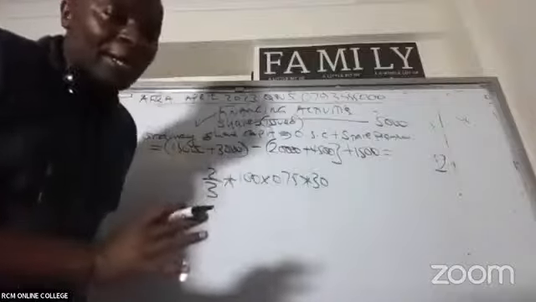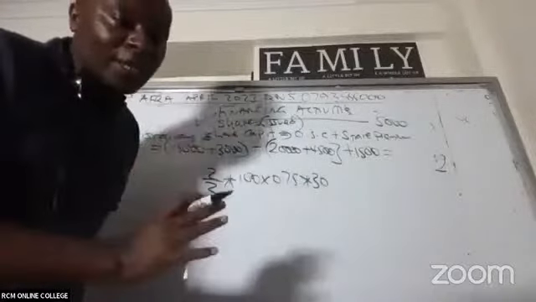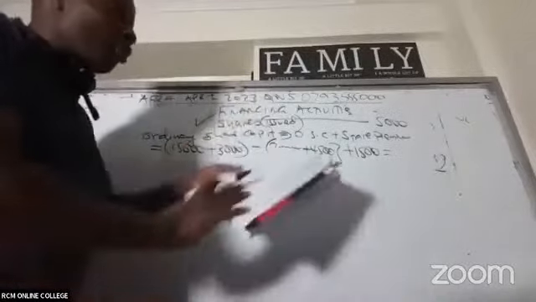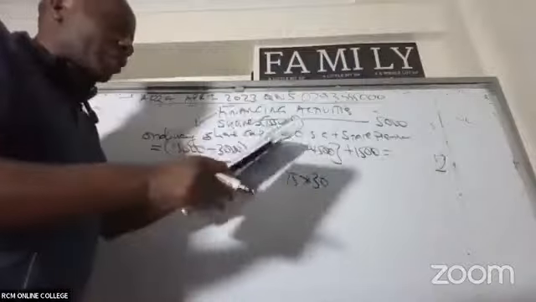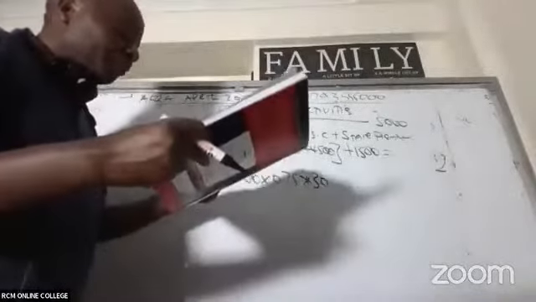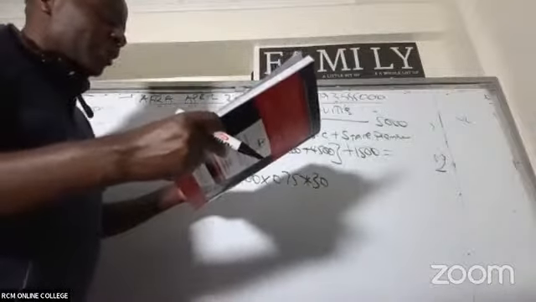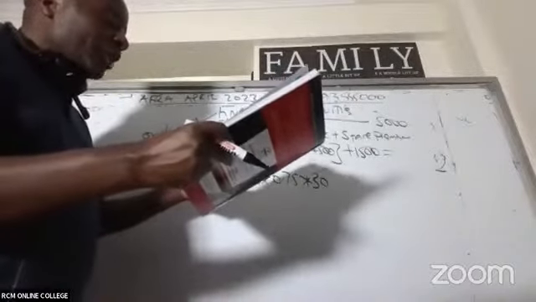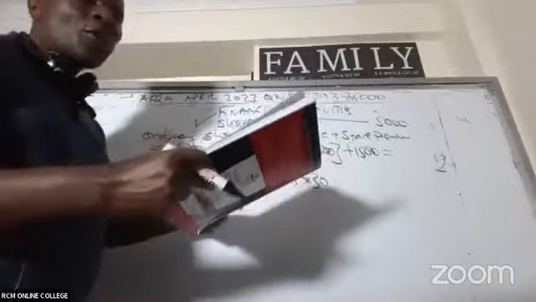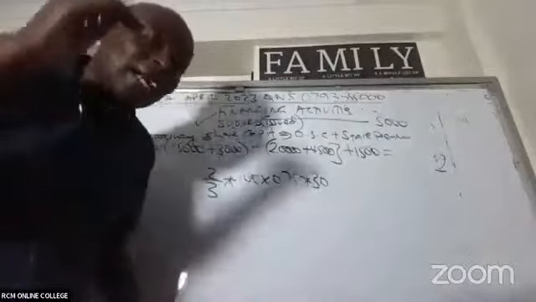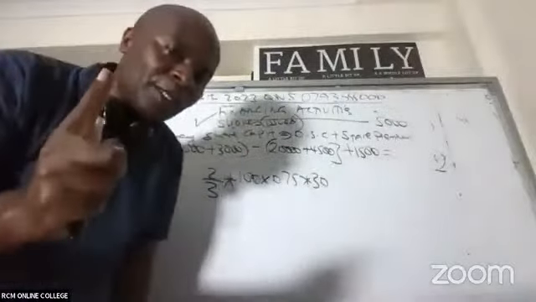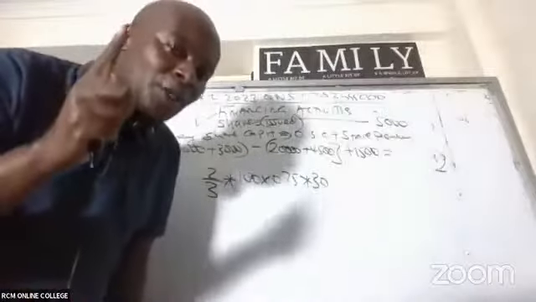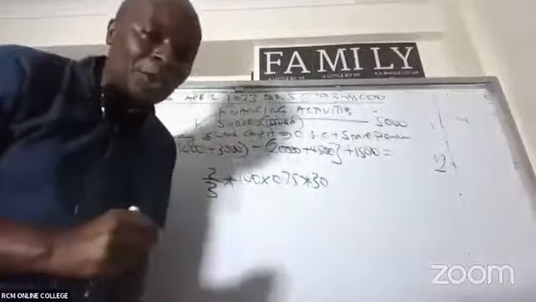Now, ladies and gentlemen, apart from these shares that were issued, go to your balance sheet here. You can see ordinary share capital, you can see share premium. Already you have taken care of those two. From there, I can see retained earnings. What do we normally use retained earnings to get under financing activities?